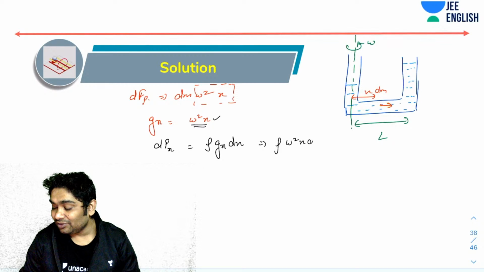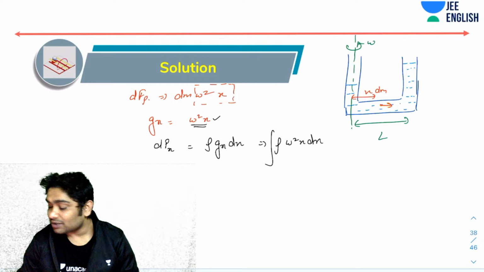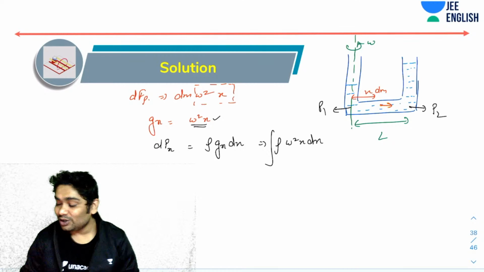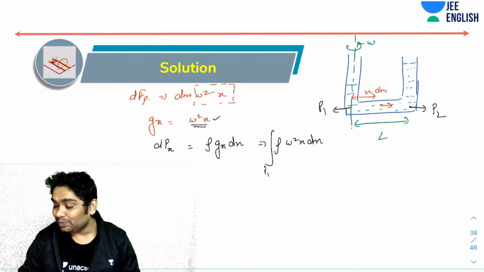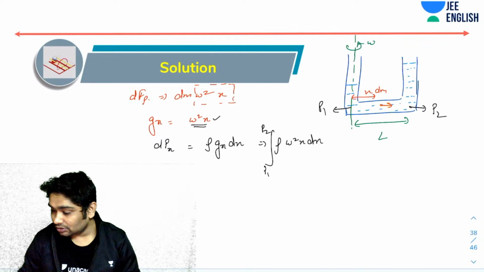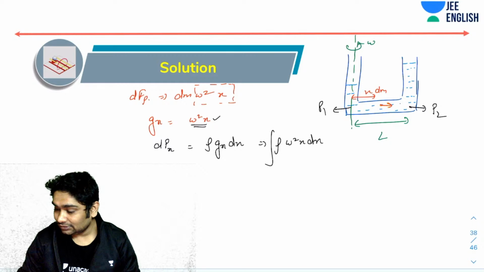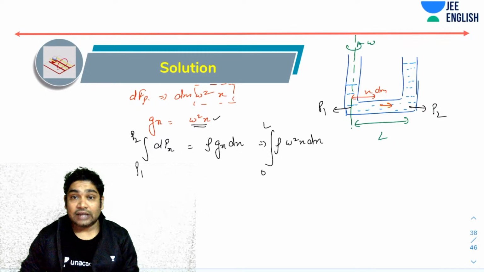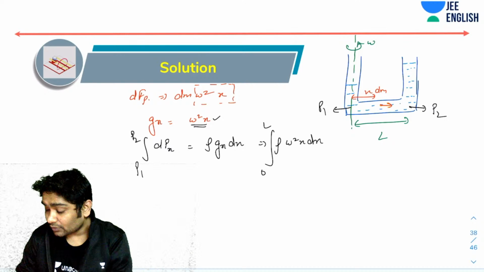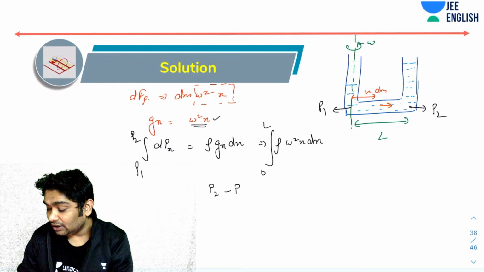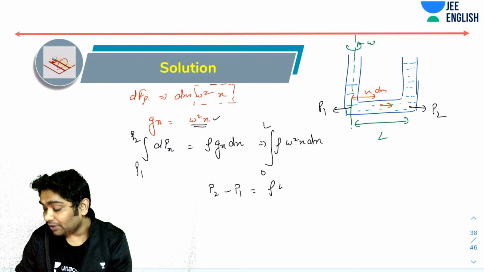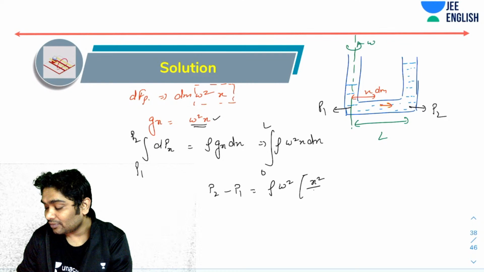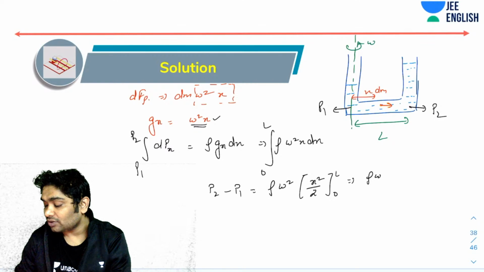And if you go from here, let's consider the pressure here as P1 and the pressure here as P2. So if you go from P1 to P2, those limits should be applied here. In the pressure, I'm moving from P1 to P2, and in x, I'm moving from 0 to L. So that'll give me the relation between P1 and P2, right? So I'll get P2 minus P1 equals rho omega square x square by 2 from 0 to L. So rho omega square L square over 2.